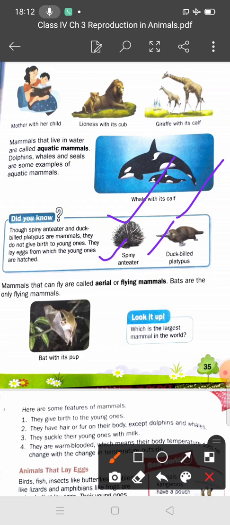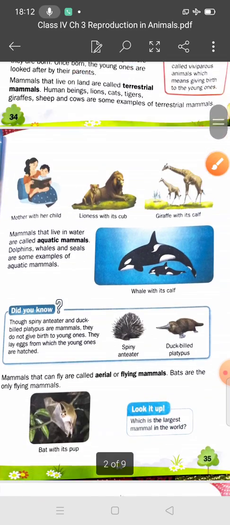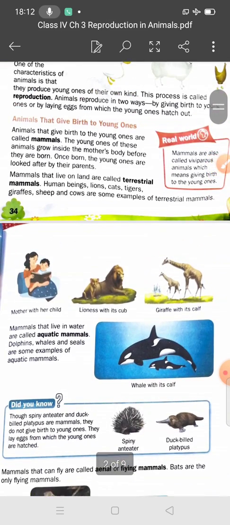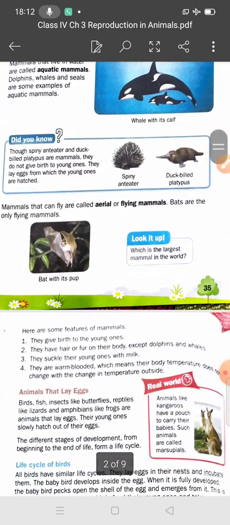In the same way, we discussed dolphins and whales: except dolphins and whales, they do not have hair or fur on their body, while other mammals do. So exceptions are everywhere.